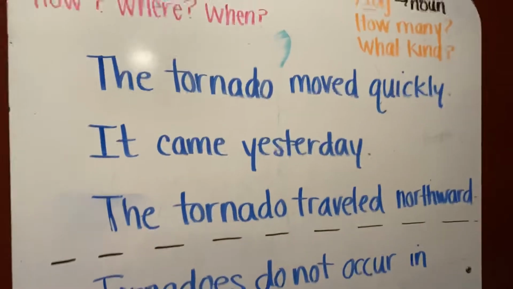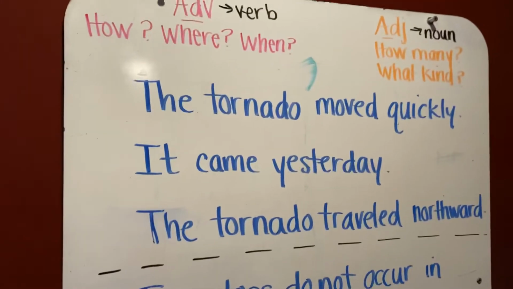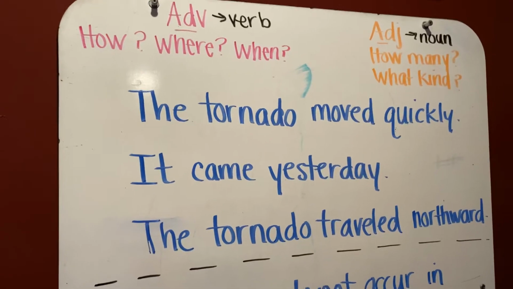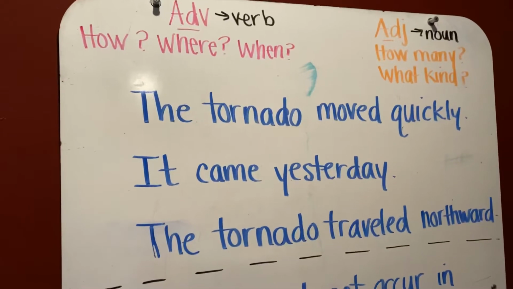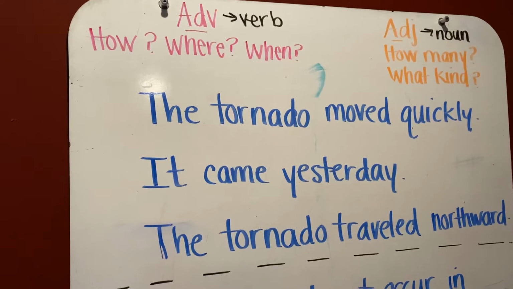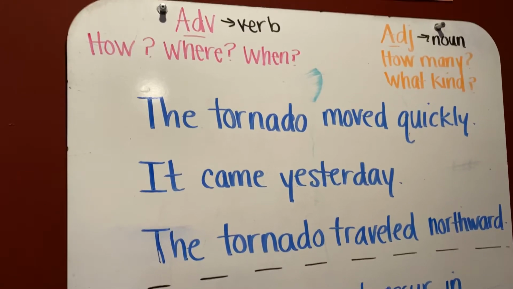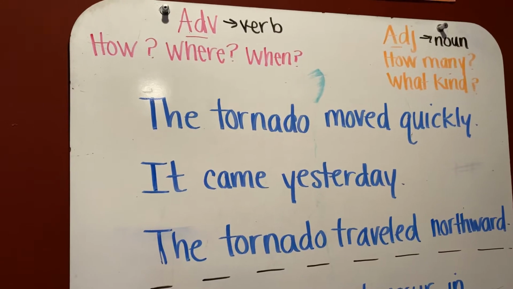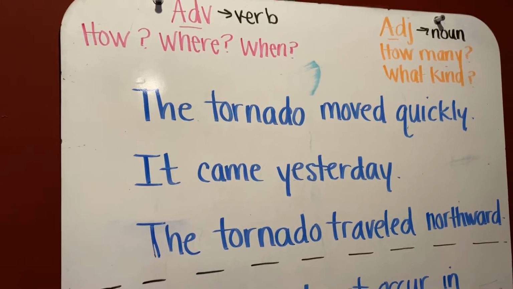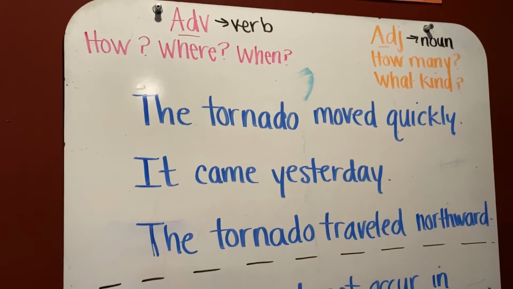Okay, let's look at a few sentences together today. The tornado moved quickly. On your scrap piece of paper, I want you to go ahead and split this sentence between subject and predicate. Underline the subject, underline the verb, and then try to find an adjective and an adverb.